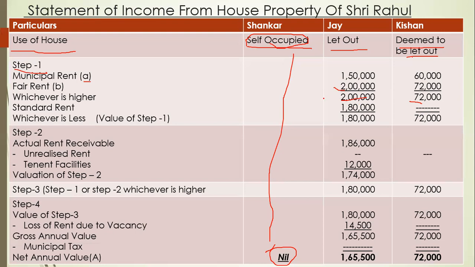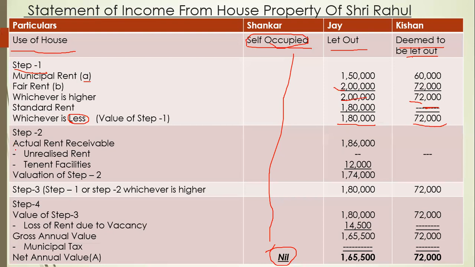Now we have to find out whichever is less. We can see that 1,80,000 is less than 2 lakh, so our value for step 1 will be 1,80,000. Here there is no standard rent given, so 72,000 only. You cannot write nil, nil is lesser than 72,000. No, don't make that mistake. 72,000 will remain the same. Okay, so now the first step is completed. Then we will move further to step 2.